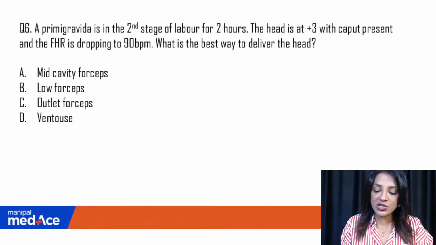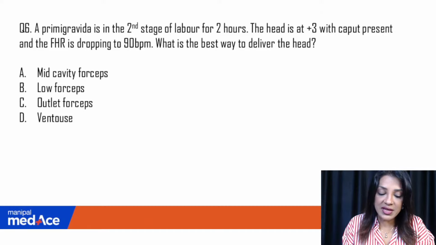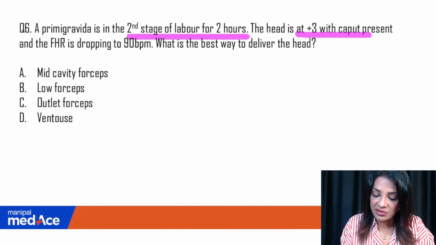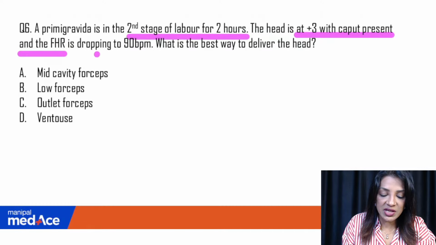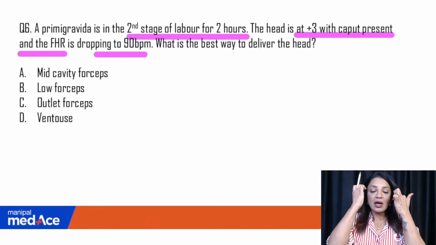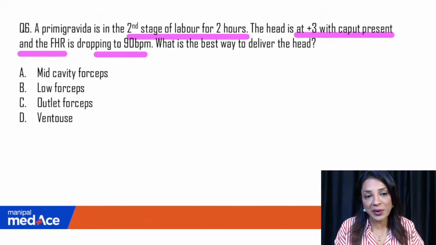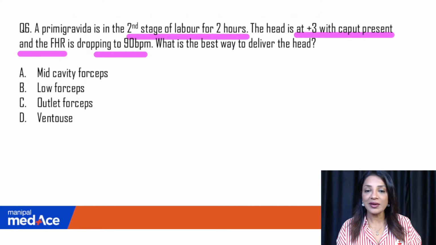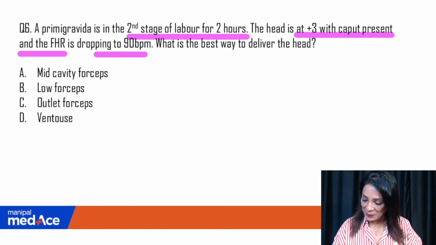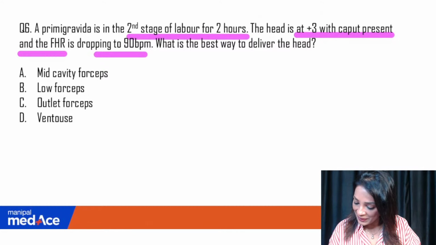Then coming to the next question, question number 6. A primigravida is in the second stage of labor for 2 hours. The head is at +3 with caput present and the FHR is dropping to 90 beats per minute. What is the best way to deliver the head? Can somebody answer this for me? I'll take a small 10 or 15 seconds break. Anuj Sharma, okay. Outlet forceps. Fine. Anybody else?